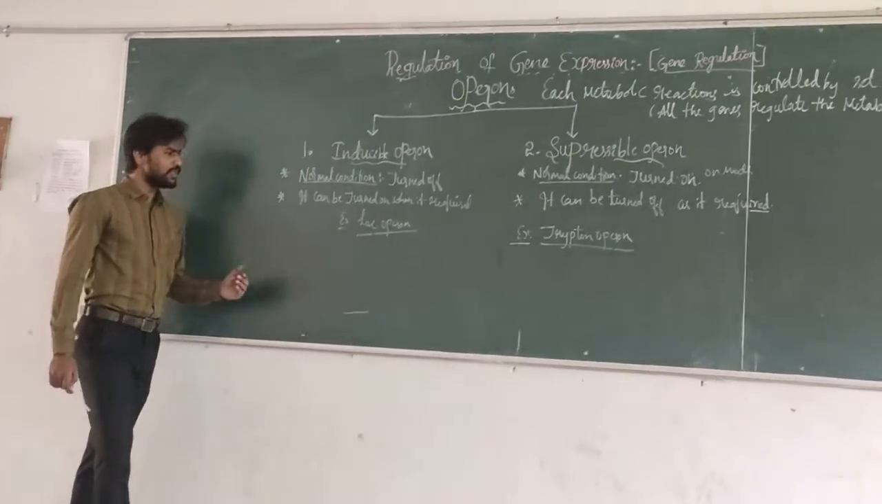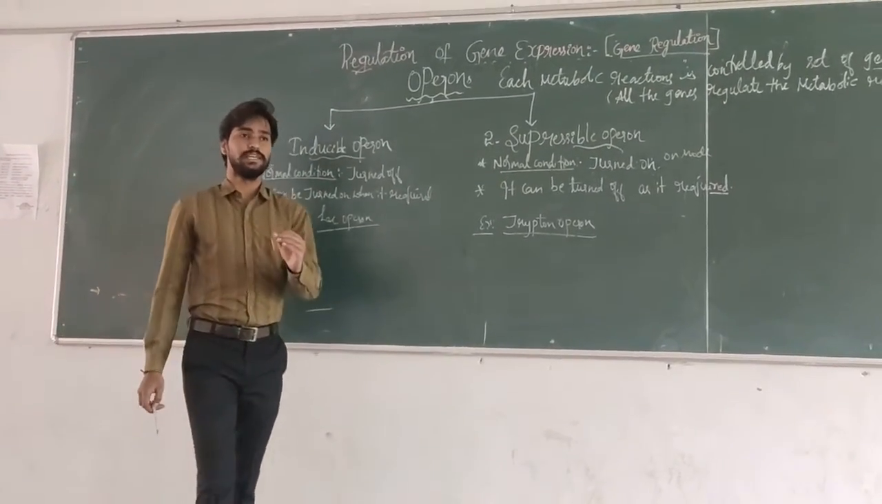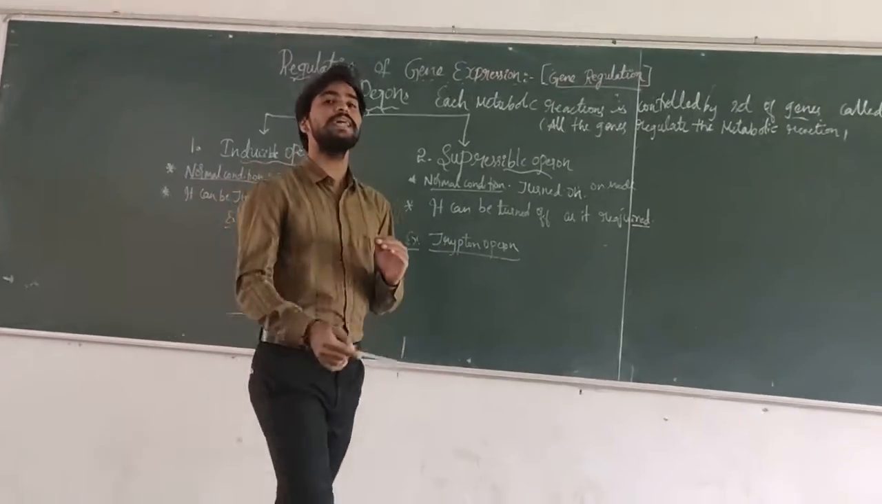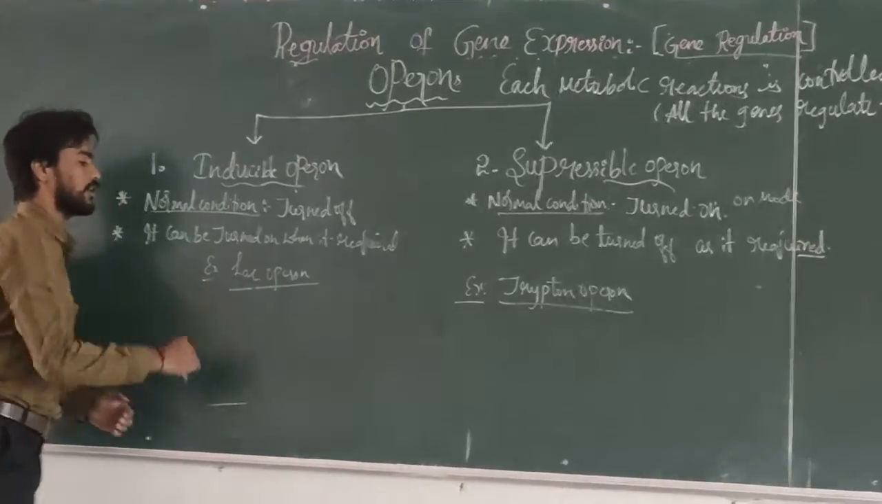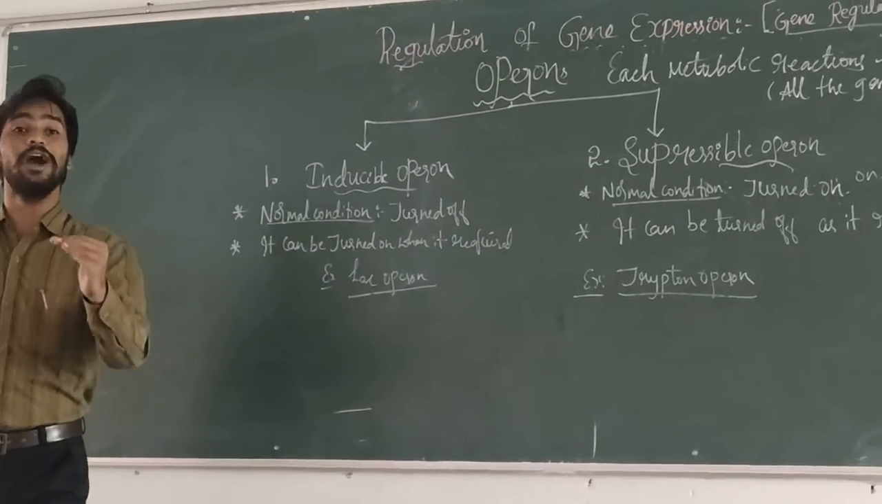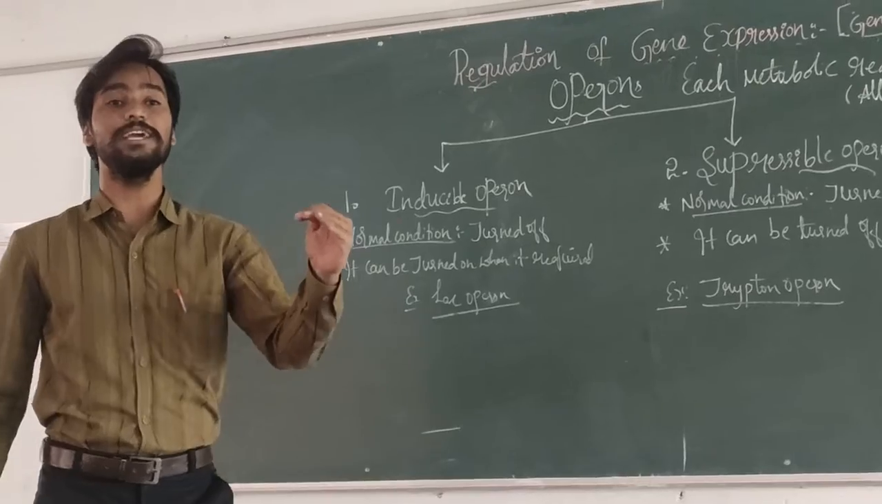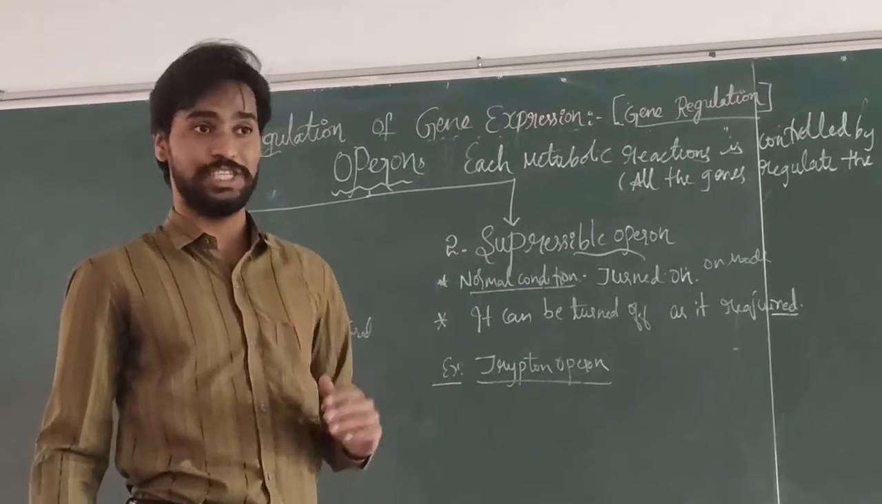Next, gene regulation in prokaryotes is clearly understood by the lac operon concept. This lac operon concept gives an idea about how genes are regulated in prokaryotic organisms. Example, bacteria. In bacteria